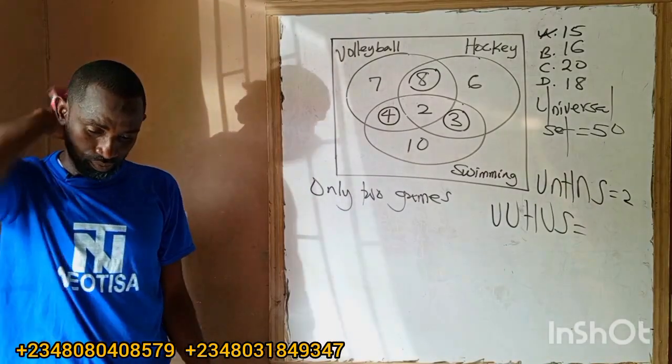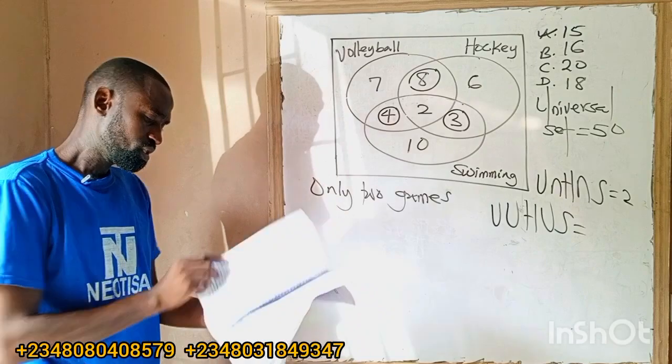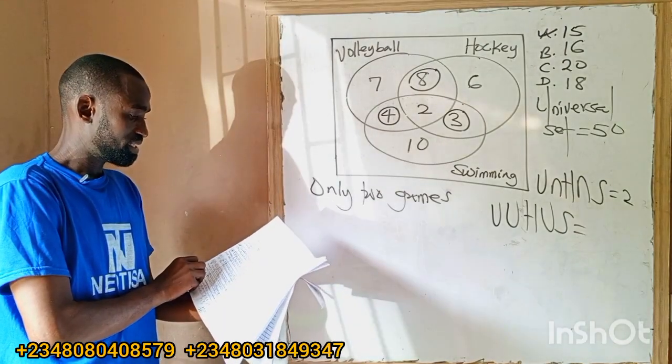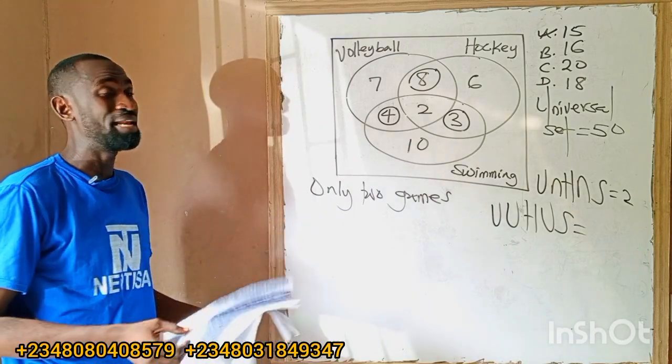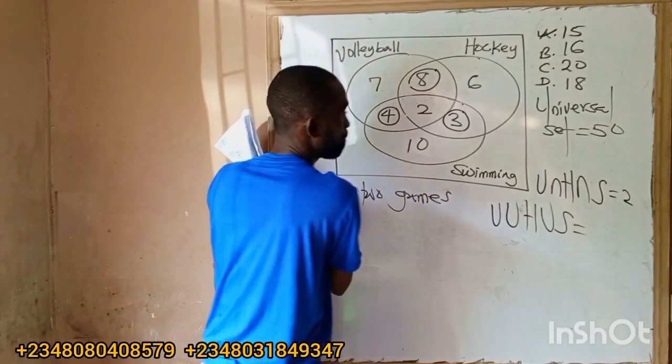So look at this question. Still under Venn diagram, I think this will be the last question on that set. So we can move to another thing entirely, which is binary numbers. So I'll wipe this one off.